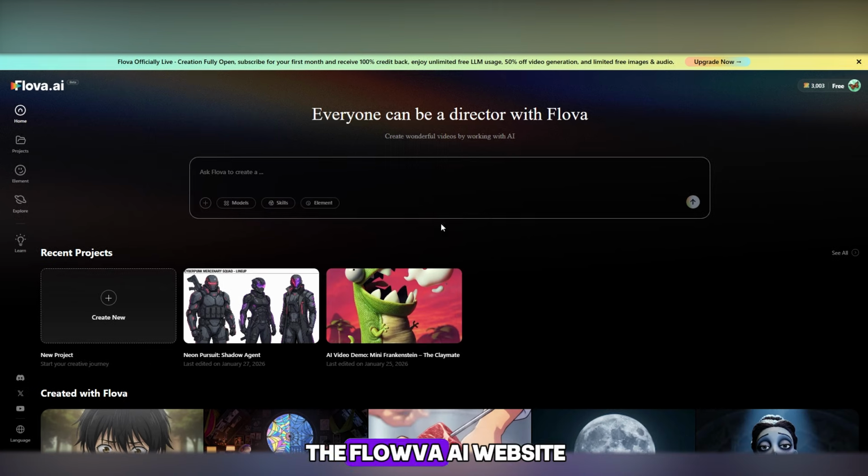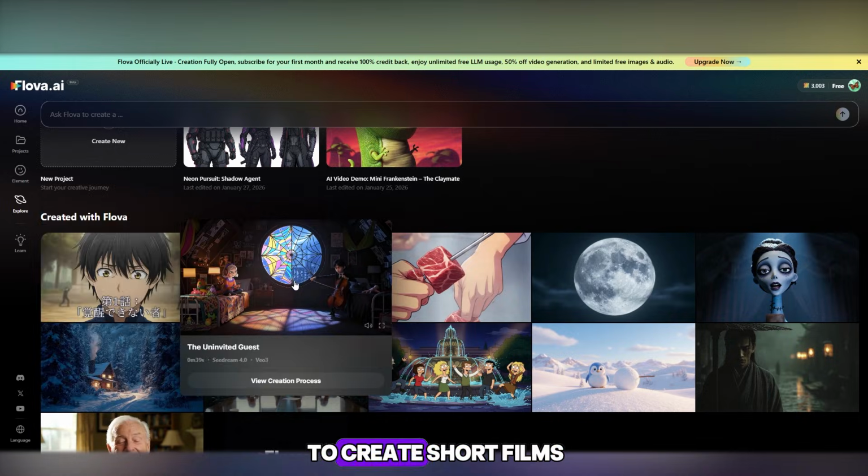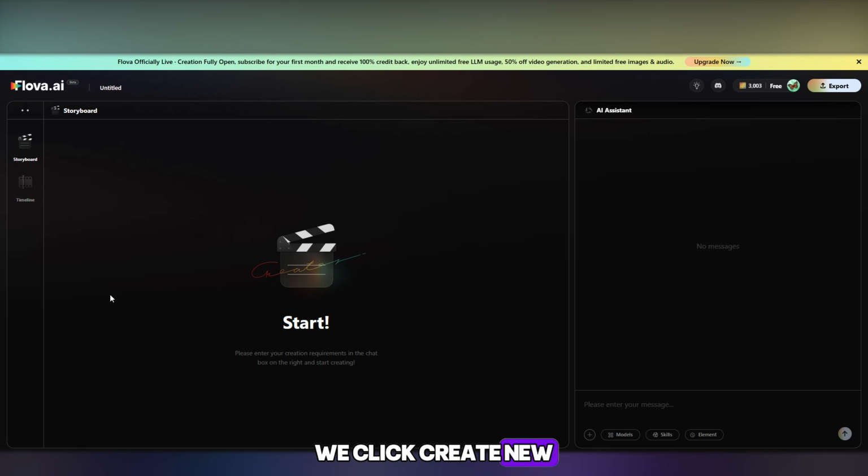First, we go to the Flova AI website. Here we will create a full video. This tool allows you to create short films. We click Create New, and a new project is created. Now here we can write a prompt just like in ChatGPT, and the neural network will do everything by itself.